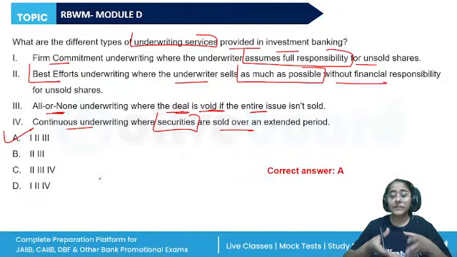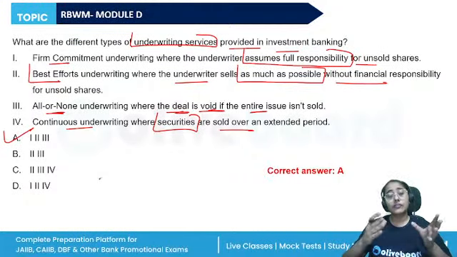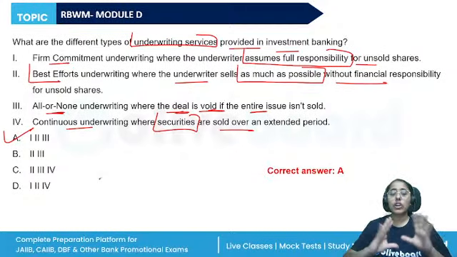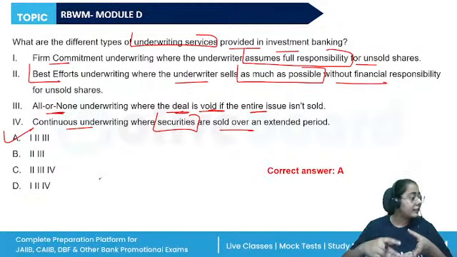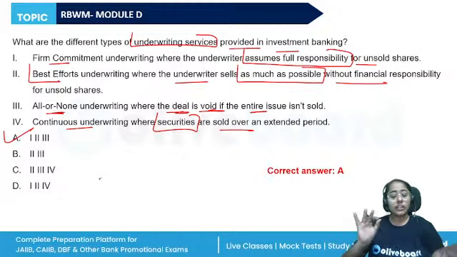Best efforts, as much as possible. So if 80 of the shares were sold, 20 remaining, the 20 will be returned to the issuer. So the unsold shares responsibility will not be taken by the underwriter. All or none, either all the 100 shares will be sold or nothing. So the deal will be called off and the issuing company will receive nothing. So these are the three types. So the correct answer is A.